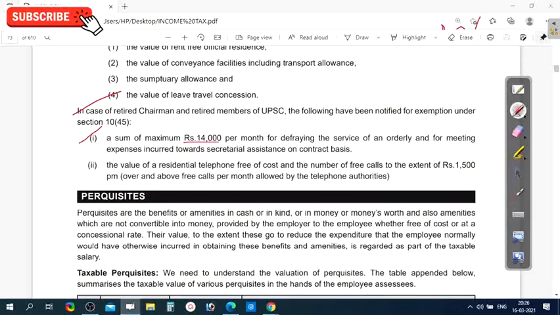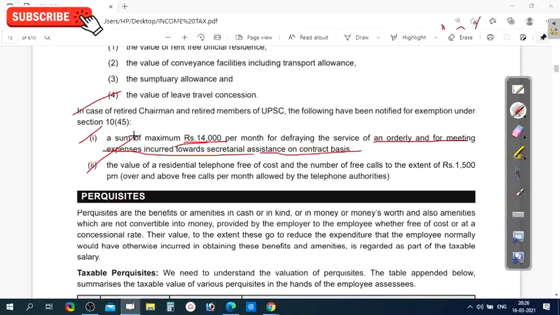Sum of maximum 14,000 per month for defraying the services of any orderly and for meeting expenses incurred towards secretarial assistance on contract basis. So if any secretarial assistance is given or taken, any allowance given in such cases up to 14,000 is exempted. The employee may receive 20,000 or 30,000, but only up to 14,000 is exempted from the tax.